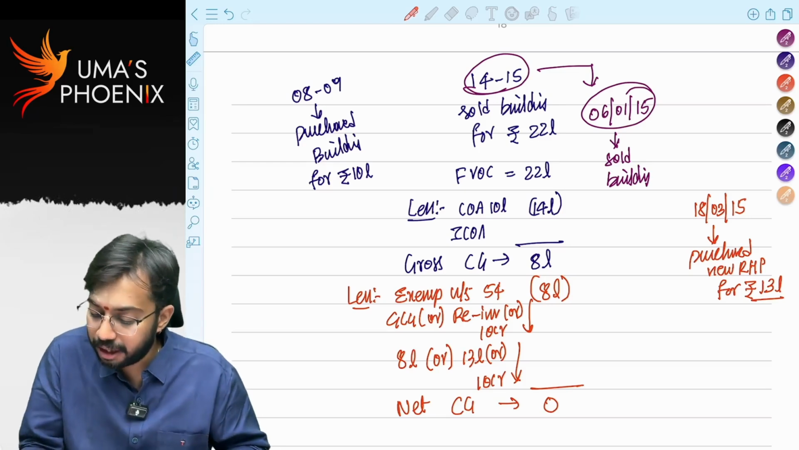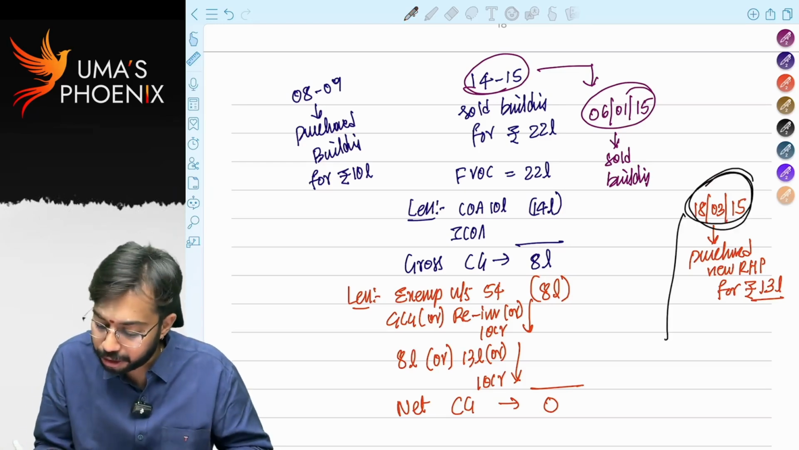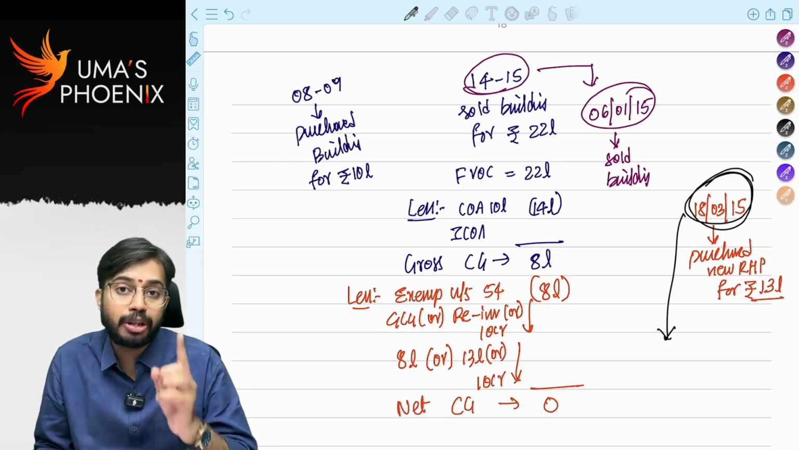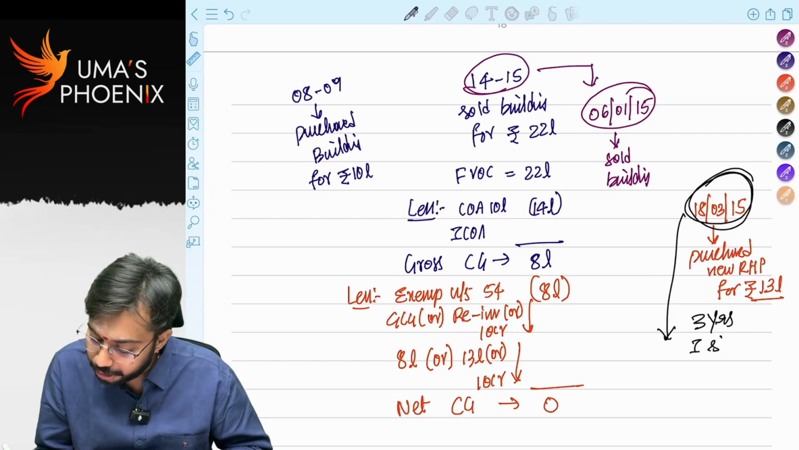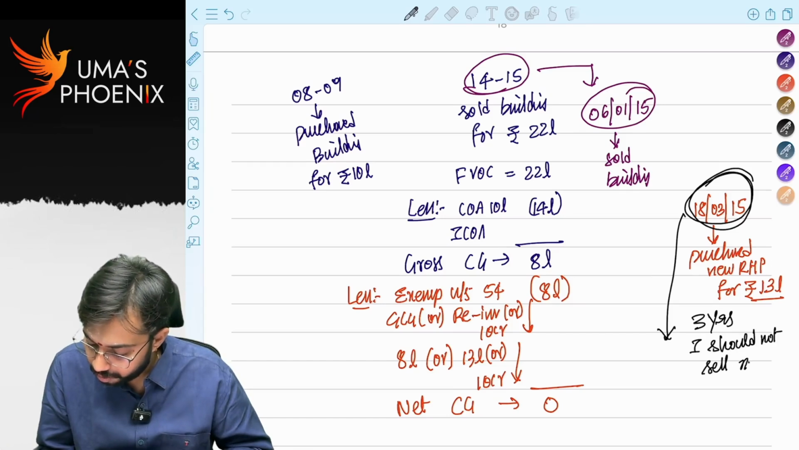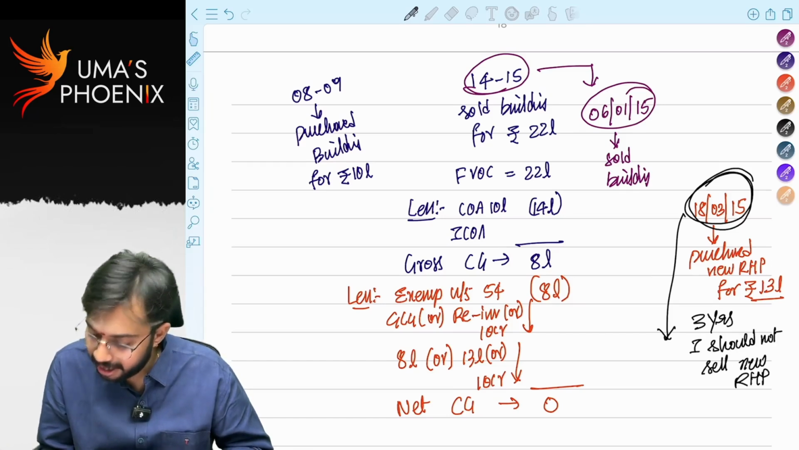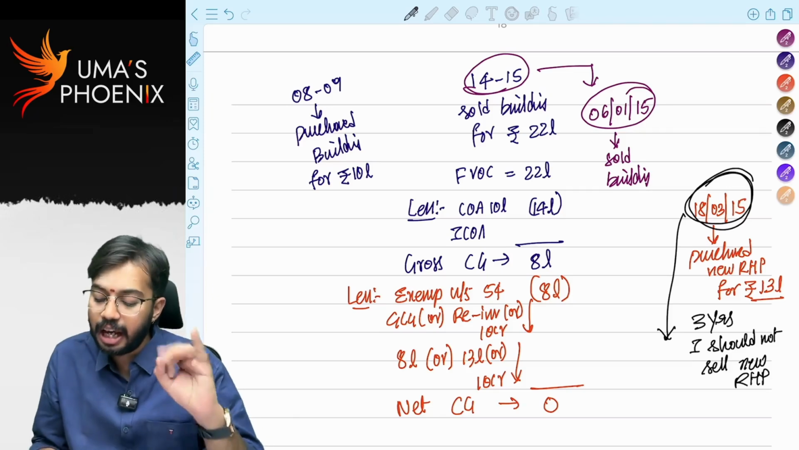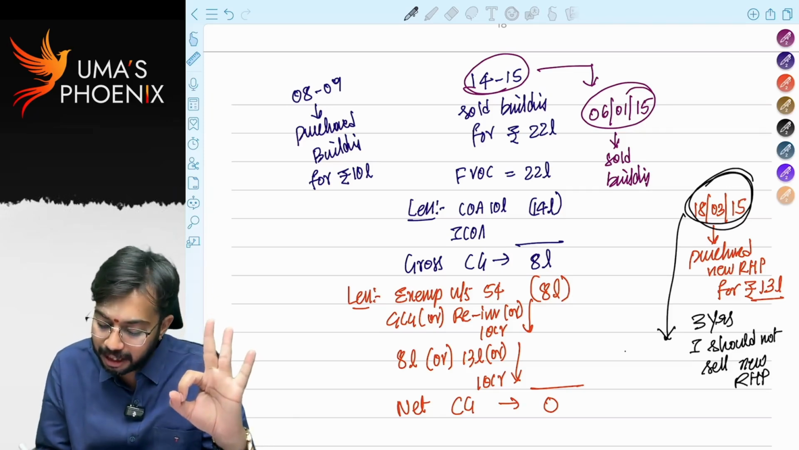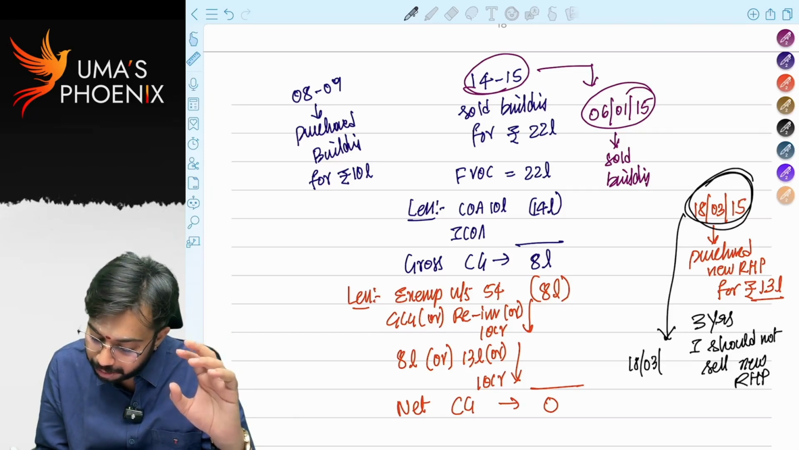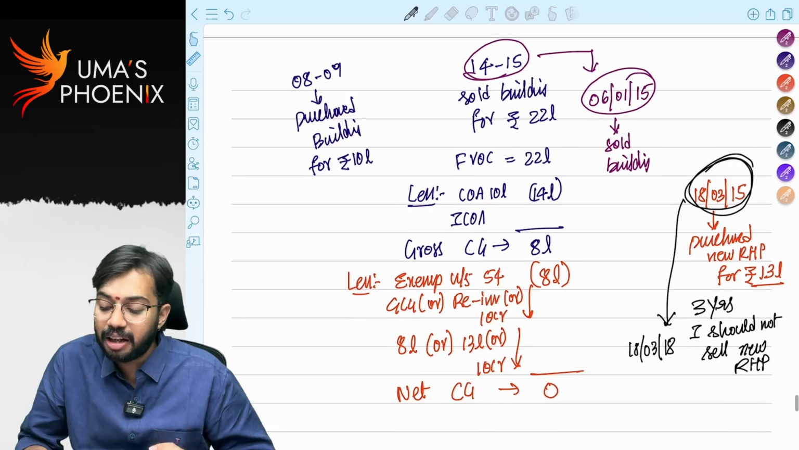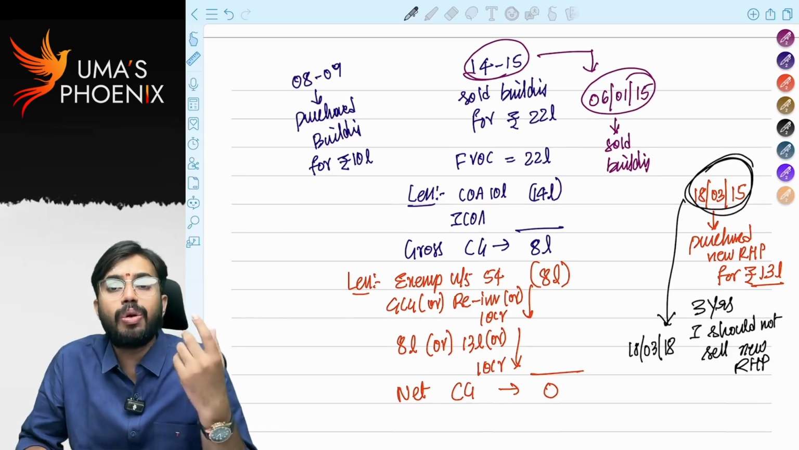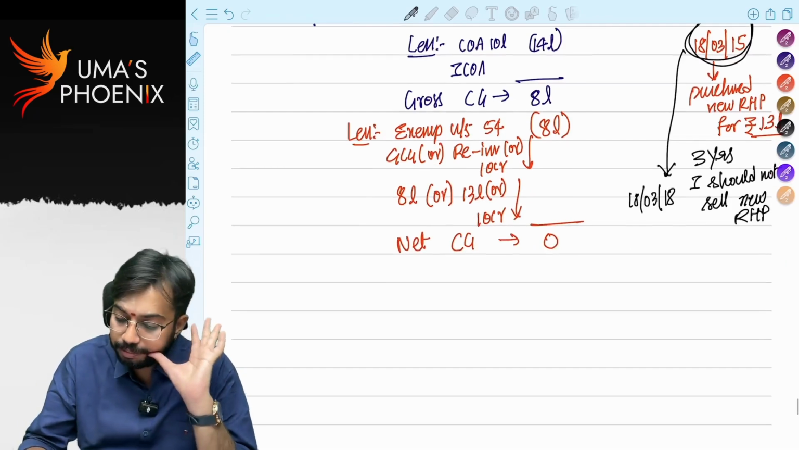Now I purchased a new house on 18th March 2015, right? From 18th March 2015 onwards, for the next 3 years, I should not sell new house. Three years means 18th March 2016, 18th March 2017, 18th March 2018. Up to 18th March 2018, I should not sell the new residential house property. Sir, he is in need of money. He sold the house within 3 years only.